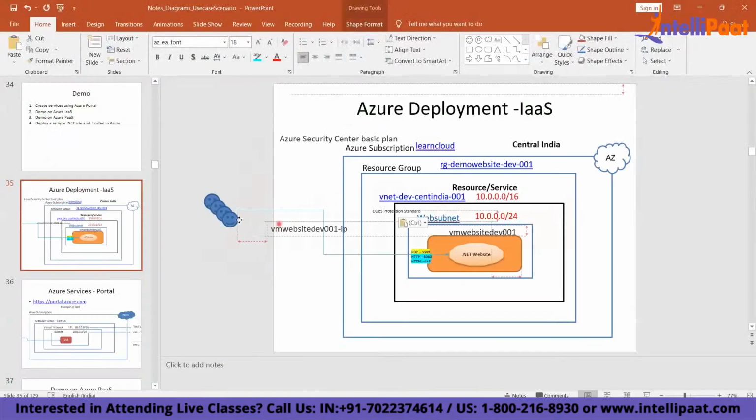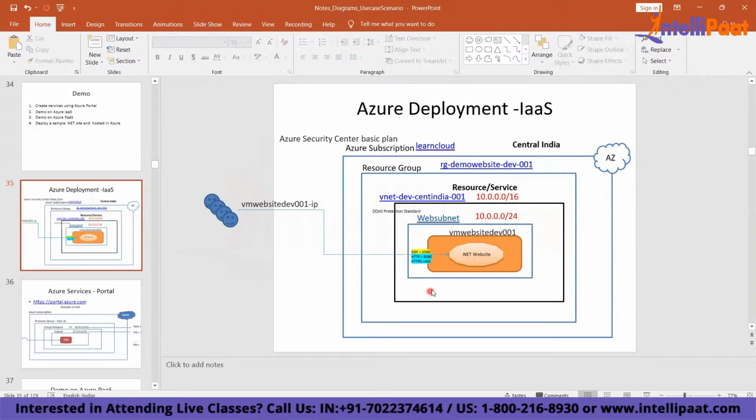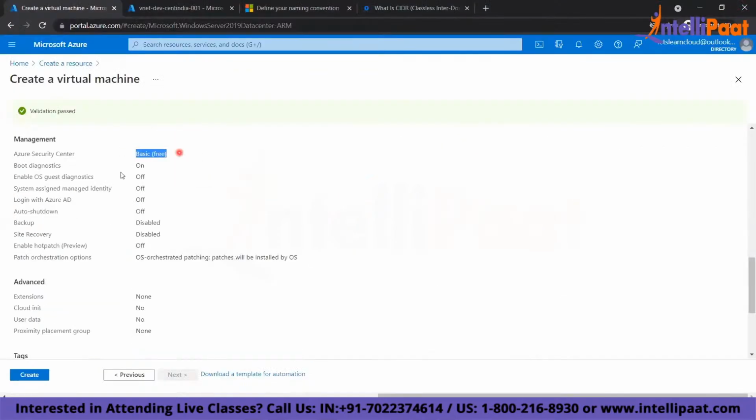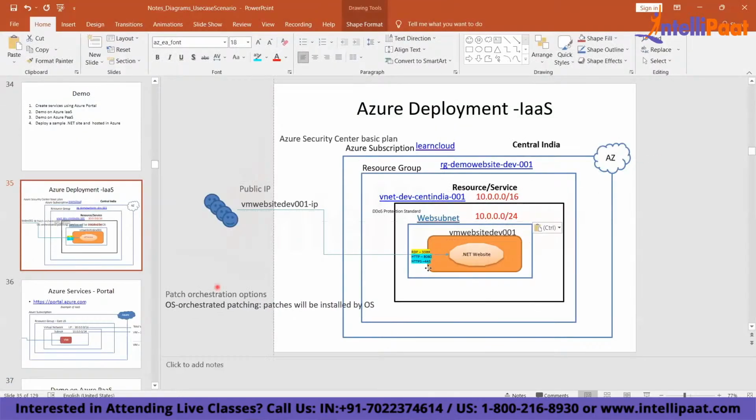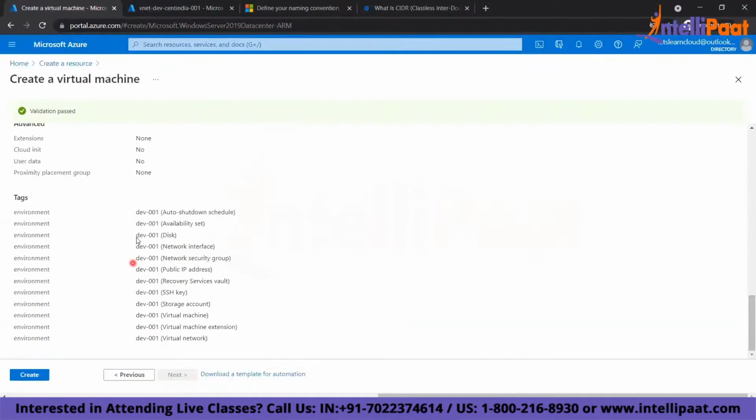You are going to connect using this public IP. Understood? This is the public IP of your machine. You'll use this public IP to connect to the virtual machine. And these are your security center plan, boot logs, your OS logs, auto shutdown feature, backup, recovery, all these are off. Your patching is automated patching. Finally, these are my tags.